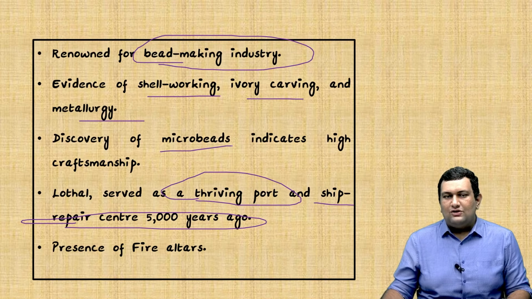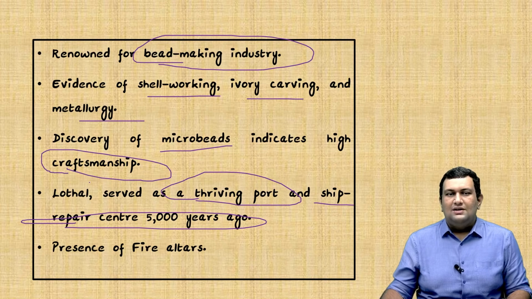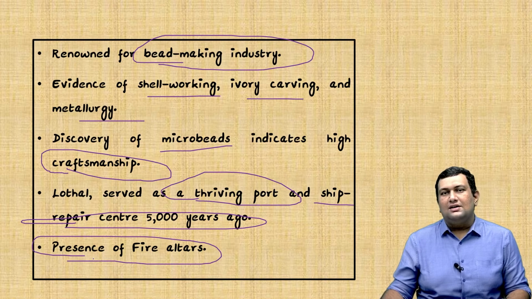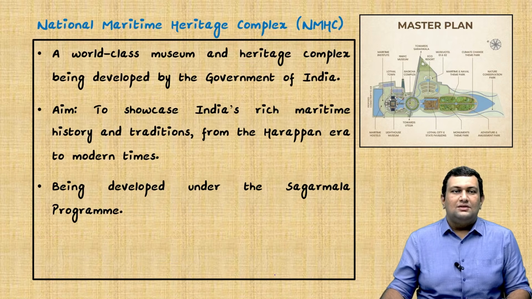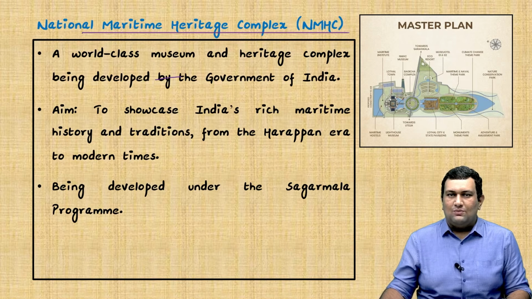And discovery of microbeads, that is beads belonging to small size, it indicates the high craftsmanship which was prevalent there. And there was also presence of fire altars, indicating religious rituals being practiced. So we'll see about National Maritime Heritage Complex.